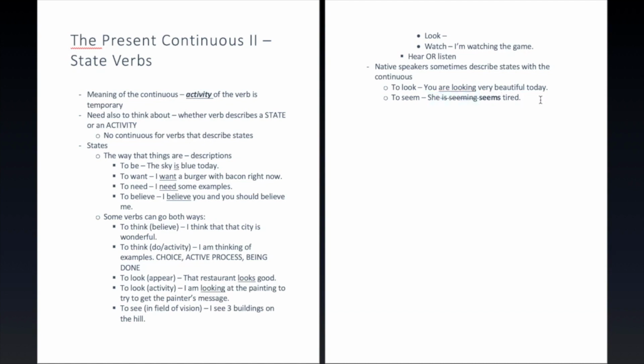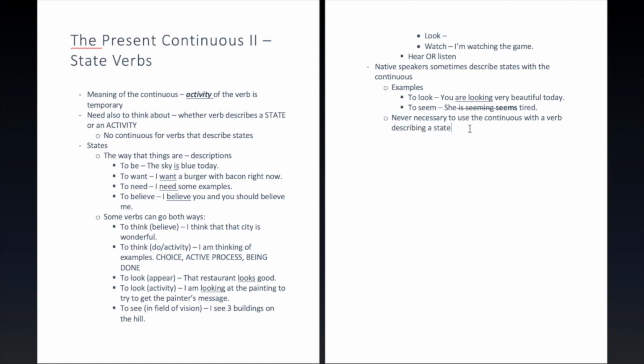Well, luckily, you can always use the simple in these situations with state verbs. It's never necessary to use a continuous. All right, so never necessary to use the continuous with a verb describing a state.